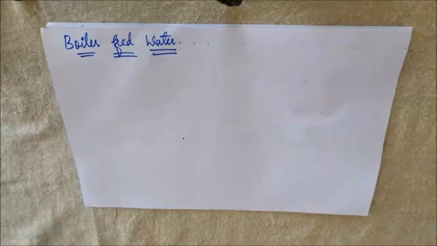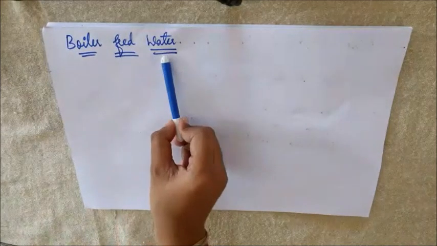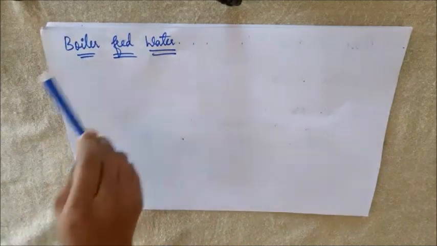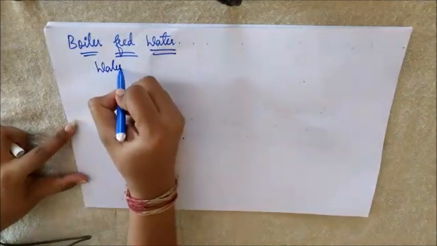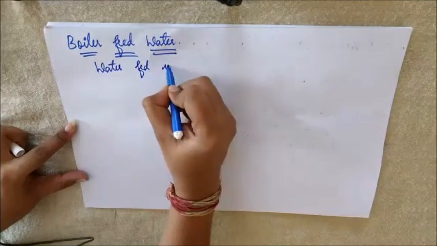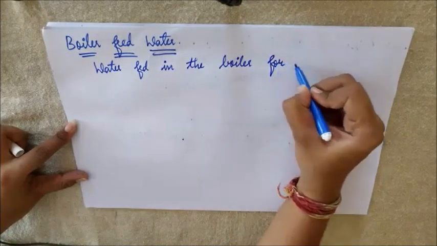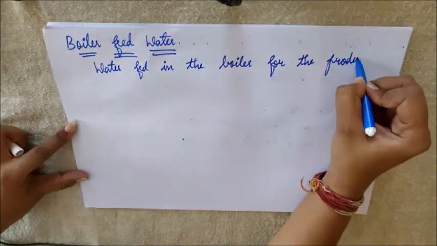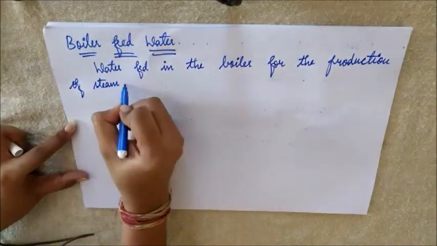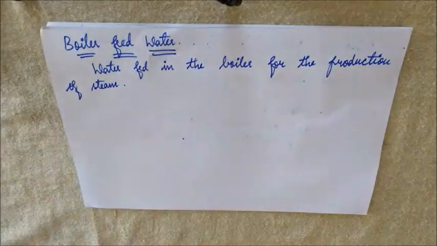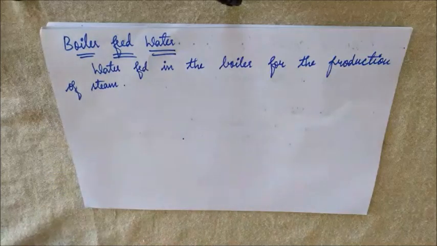Then what is this boiler feed water? See, the water that is fed in the boiler for the production of steam is called boiler feed water. I repeat, water that is fed in the boiler for the production of steam is called boiler feed water.